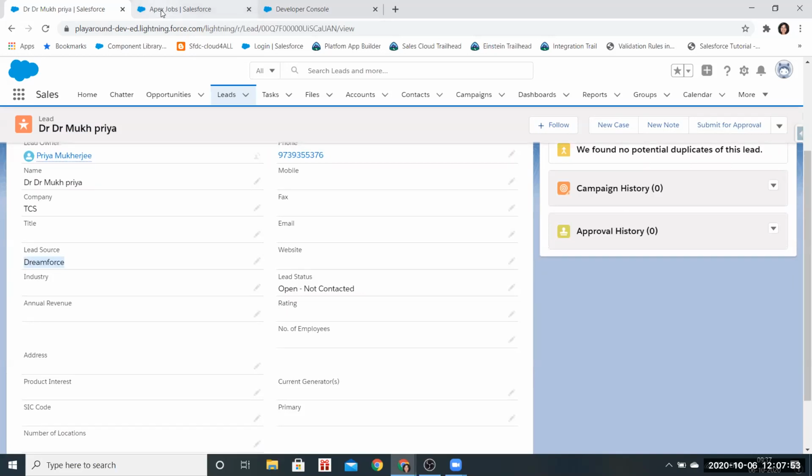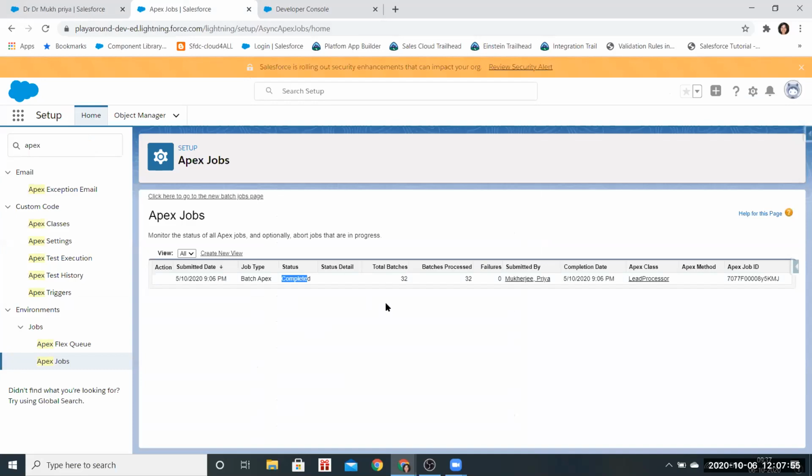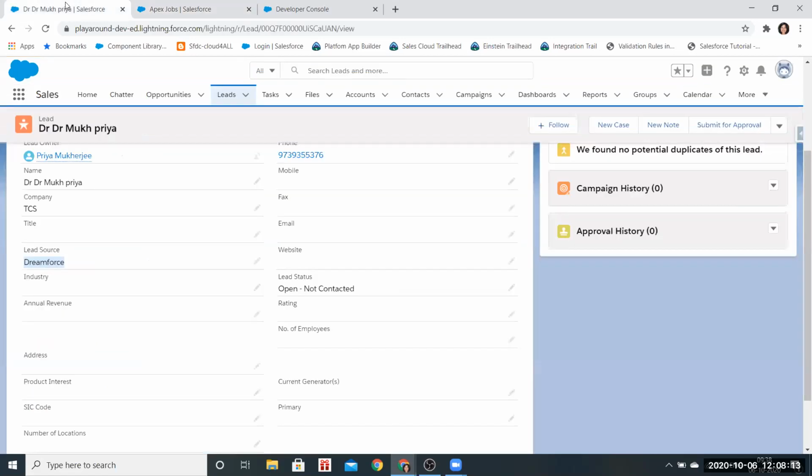Shruti, why is it showing total batches of 32? Yeah, because I think in this org we have more records, but when it comes to the start method, it is limiting to 5.